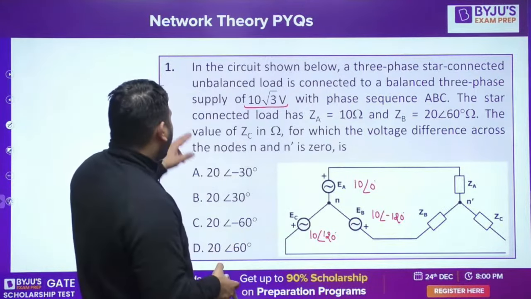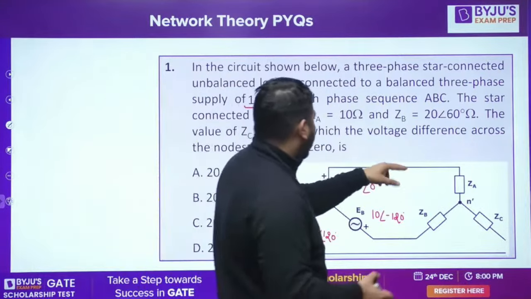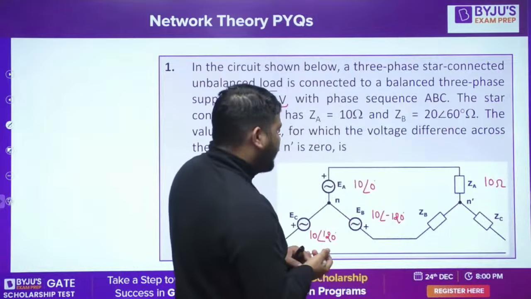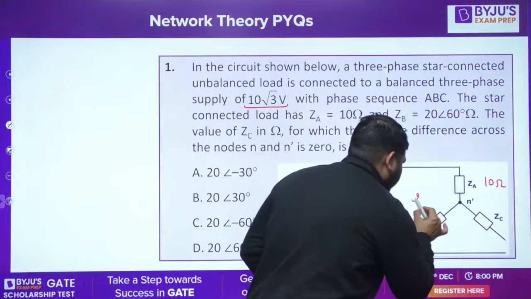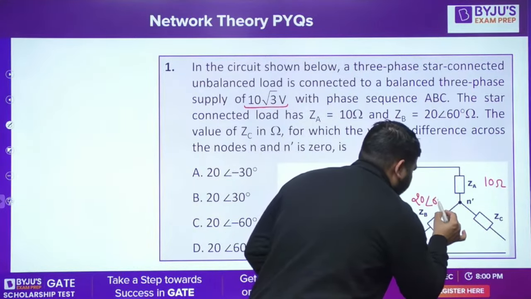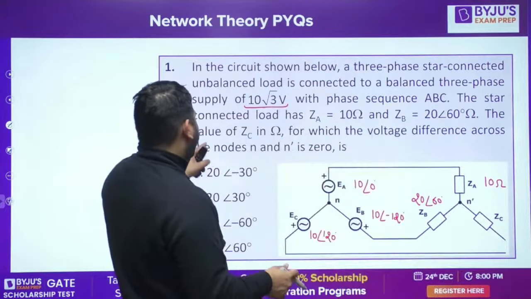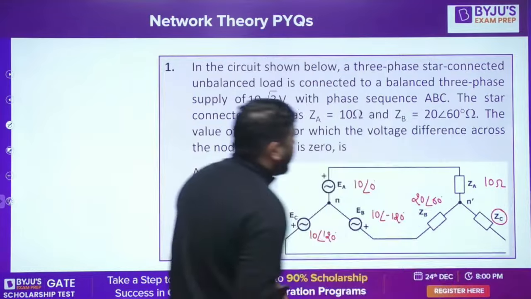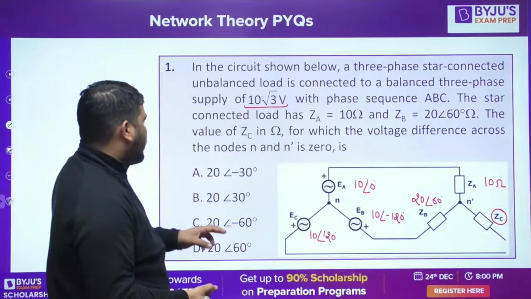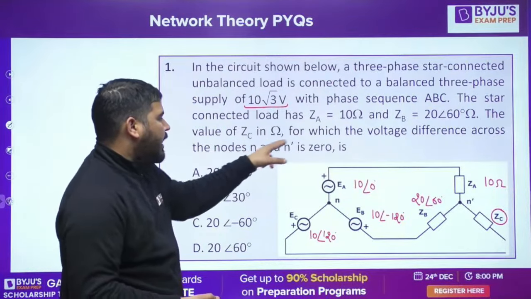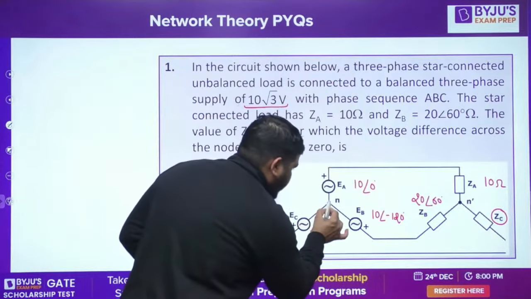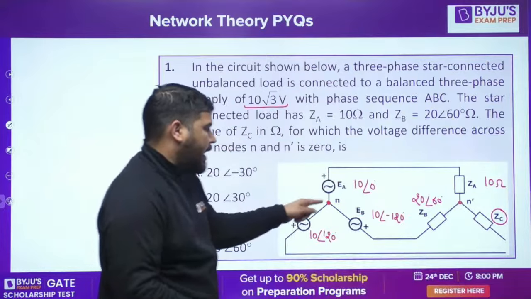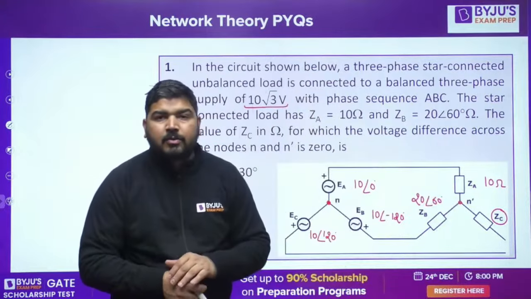Now the star connected load ZA is given as 10 ohm, and ZB is given as 20 angle 60. The value of ZC I need to calculate, for which the voltage difference across the node N and N prime is 0. This voltage and this voltage are the same, because the voltage difference between N and N prime is 0. It is provided in the question.